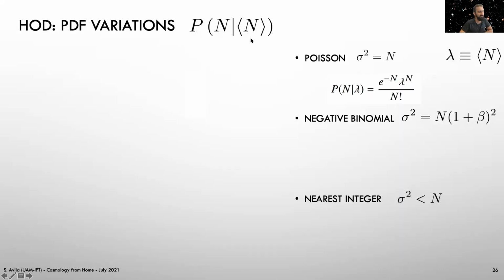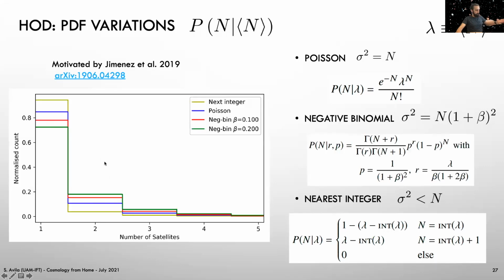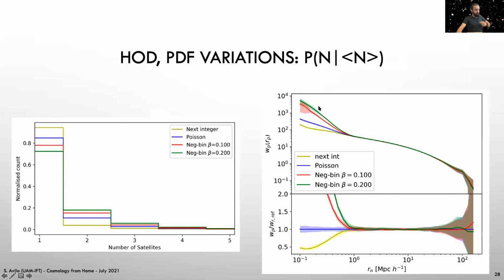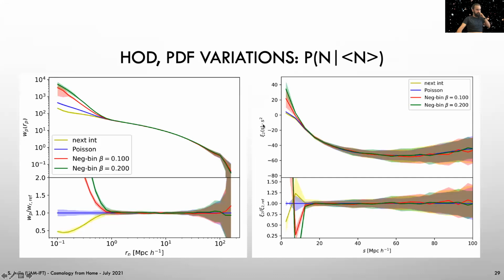Once we know how many galaxies on average we will put in each halo, one decision we have to make is how we go from the mean realization to a given realization, the PDF. Typically, people use a Poisson law, but in this study, we see what happens when you increase the scatter or reduce it. And what we get is a different distribution of the number of satellites. If we increase the scatter, it will be easier to have triplets, for example, of galaxies, or doublets of galaxies, right? So obviously, this will increase the clustering at the small scales in the projected correlation function, and it will also have some effect on the quadrupole.